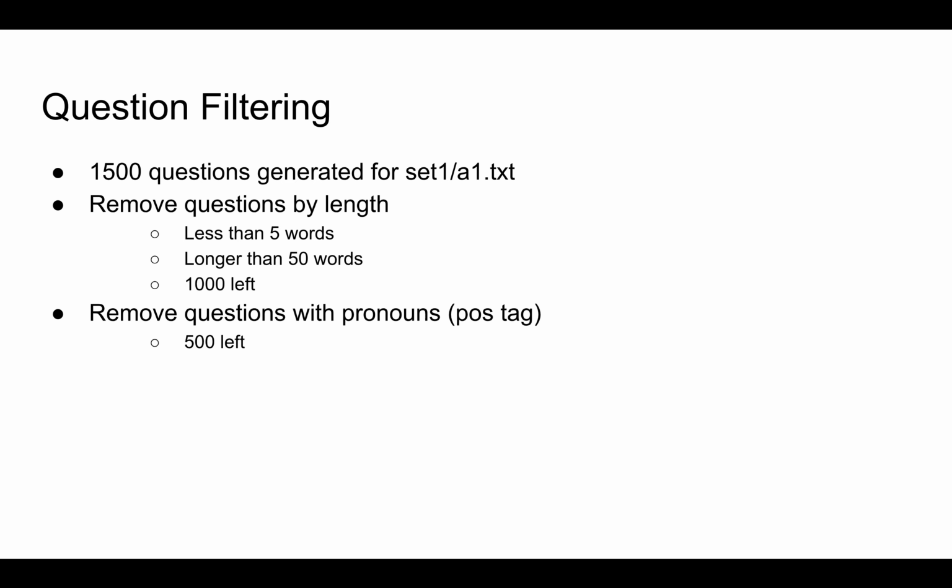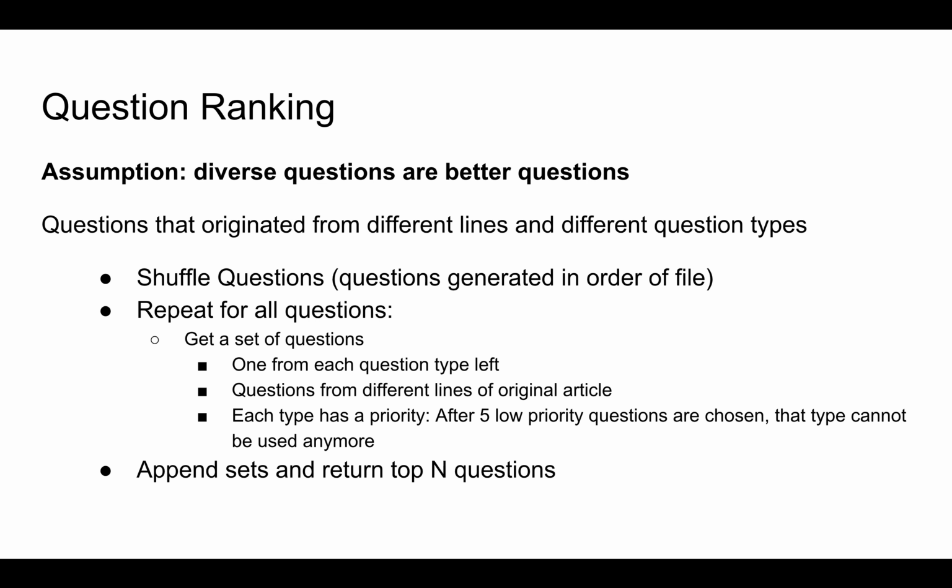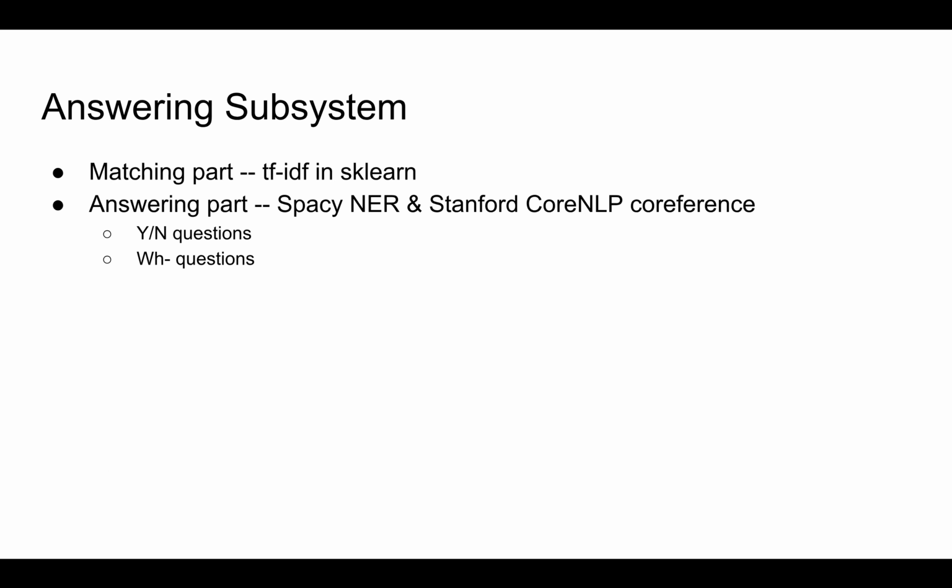For question filtering, we remove questions by length, and then we remove questions with pronouns as well. For question ranking, our assumption is that diverse questions are better questions. So we first shuffle all the questions, and then we get a set of unique question types and also questions from different lines. And then we take the top n questions.